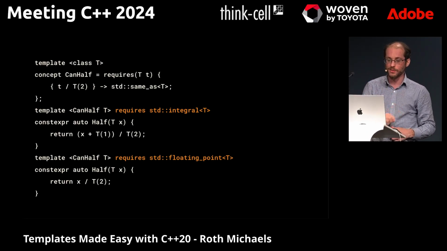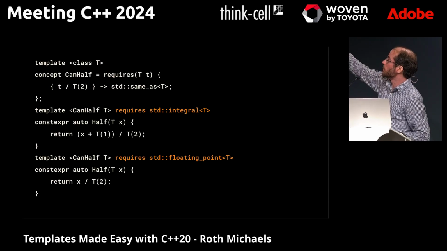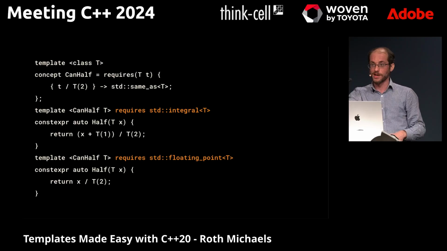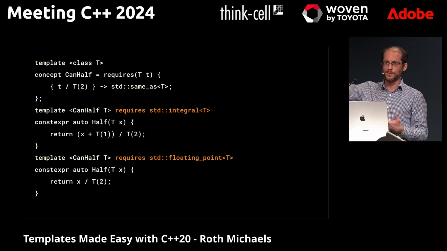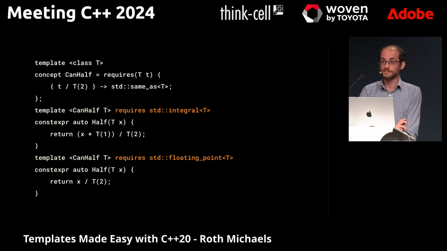But yes, actually the better thing for the floating point ones, in my opinion, would have been to just stamp those out as float, double, long double, as I did before. And the integral one, I guess you could do as well with overloads. Yeah. Okay. Thank you.